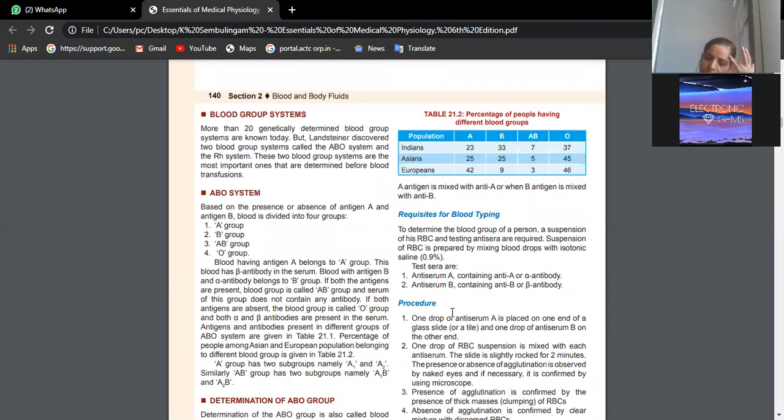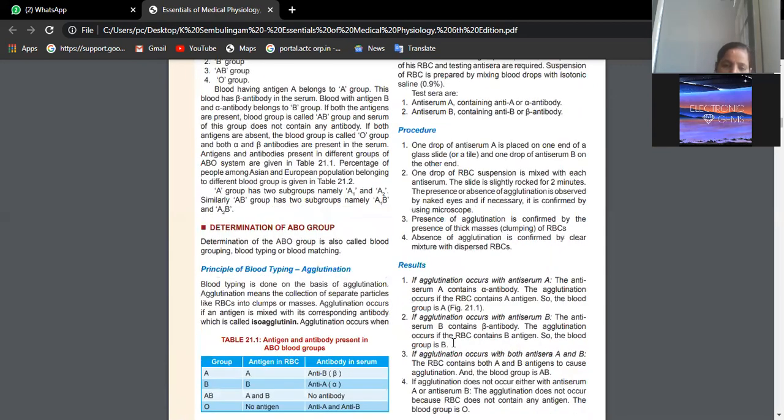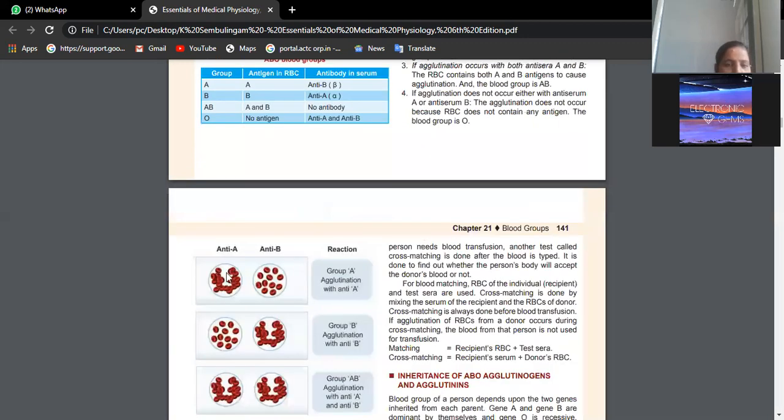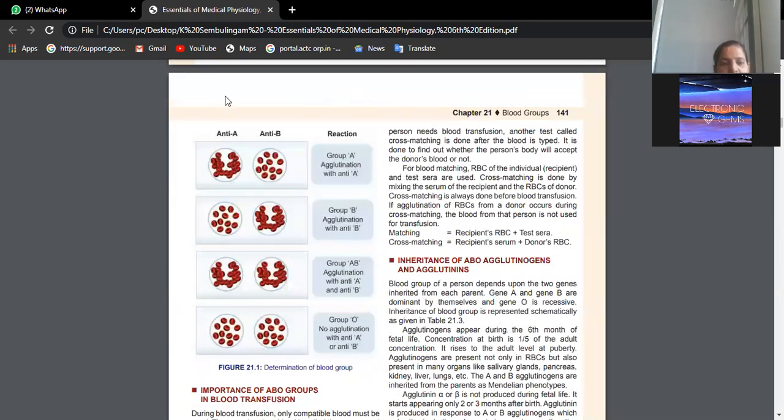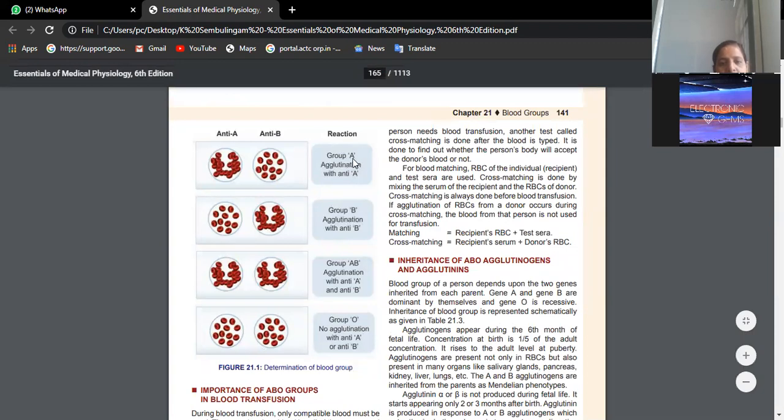Mostly you should have done the experiment where on the tiles you take the blood sample and put different types of reagents, different colors, as far as I remember blue, yellow, something, isn't it? Wherever agglutination or clumping is seen, that indicates your particular blood group. See here, determination of blood group by agglutination. Group A blood shows agglutination with anti-A.